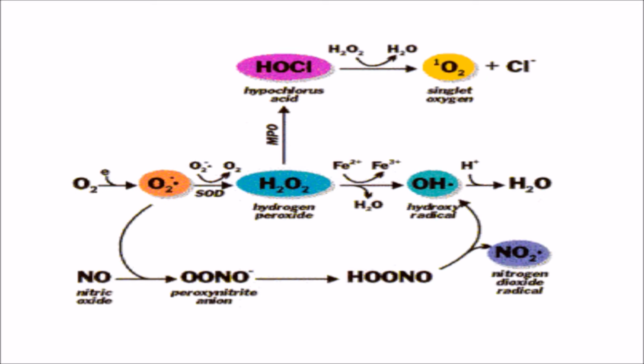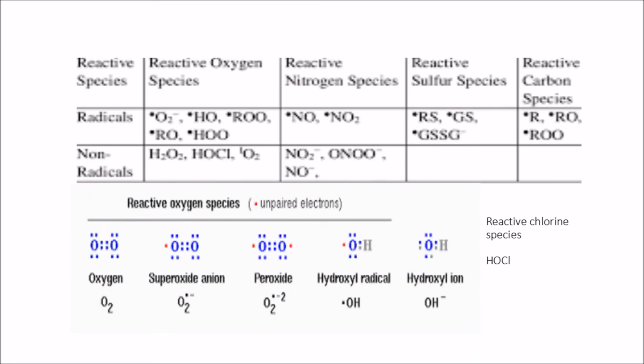Suppose in the presence of nitric oxide, more nitrogen species are produced, called reactive nitrogen species. Similarly, in the presence of myeloperoxidase and chlorine, there can be production of reactive chlorine species like hypochlorous acid. There can also be production of reactive sulfur species and reactive carbon species, and all these reactive species can be divided into two groups, radicals and non-radicals. All the radicals have one unpaired electron in their outermost orbital, atomic or molecular.